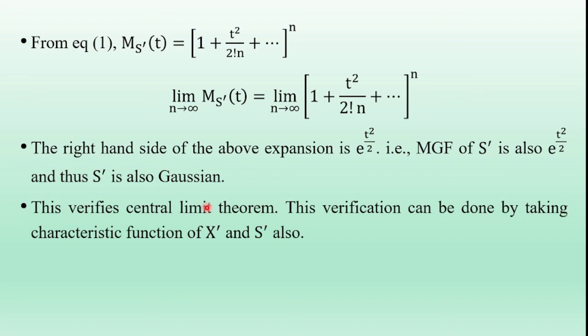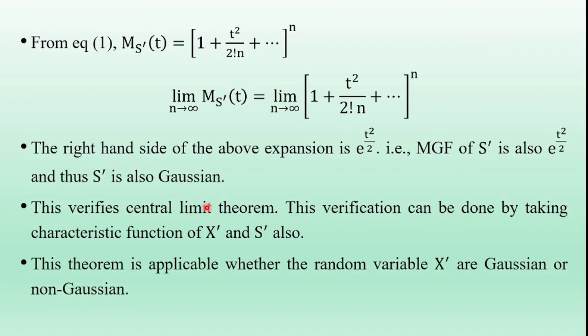So this verifies the central limit theorem. This verification can also be done by taking the characteristic function of x dash and s dash. This central limit theorem is applicable whether the random variables x dash are Gaussian or non-Gaussian. This is the concept of the central limit theorem.